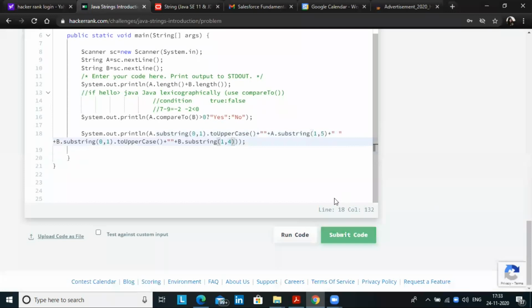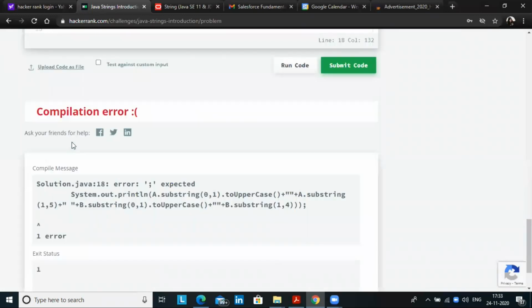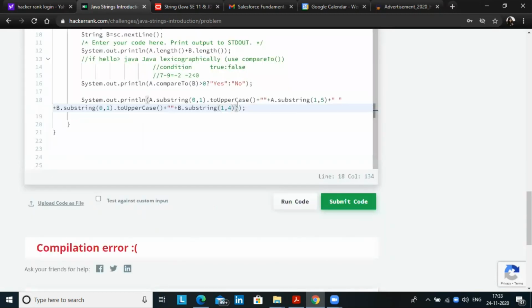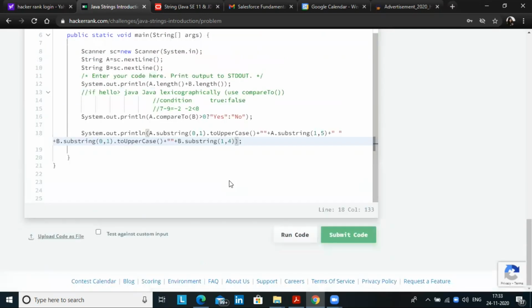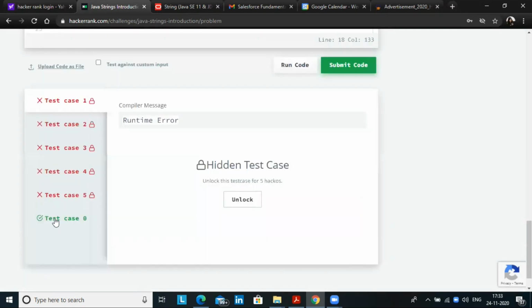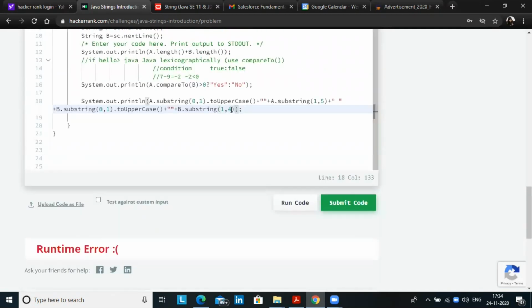If you submit the code, then yeah, there is some problem, a semicolon problem. So only one test case is passing. What is the problem exactly?